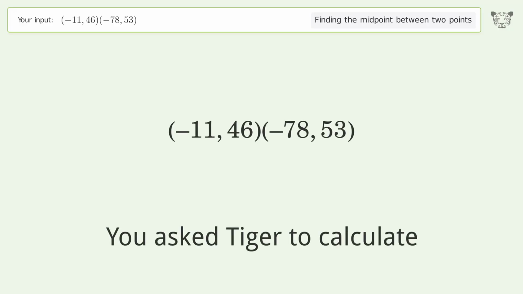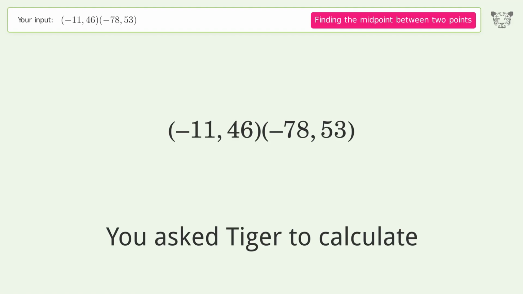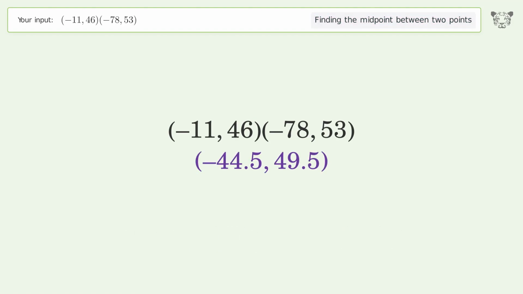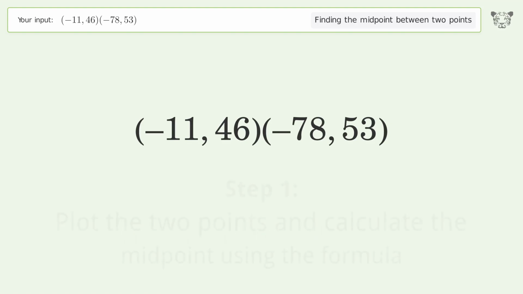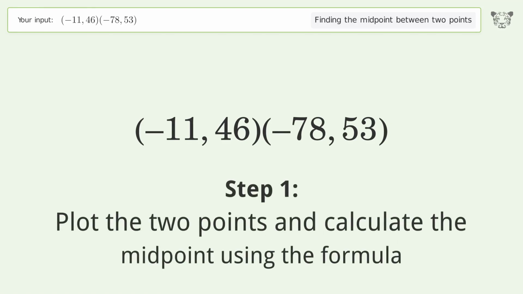You ask Tiger to calculate. This deals with finding the midpoint between 2 points. The midpoint between the 2 points is negative 44.5, 49.5. Let's solve it step by step. Plot the 2 points and calculate the midpoint using the formula.